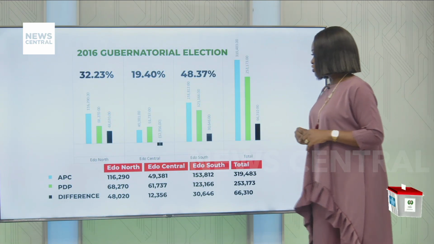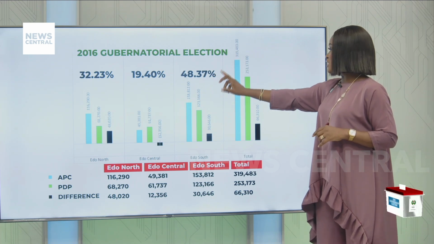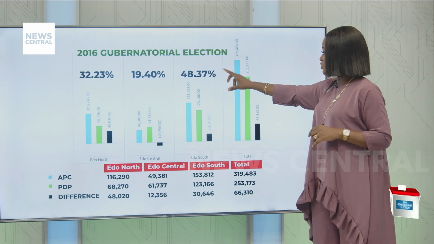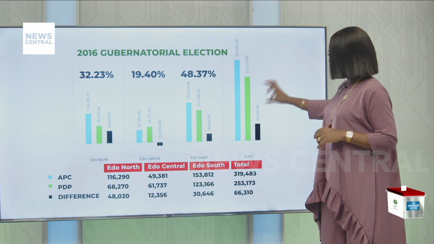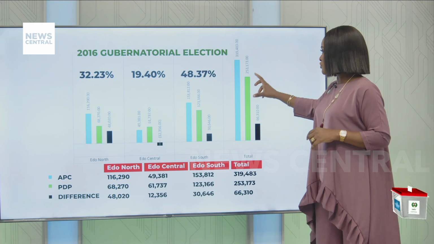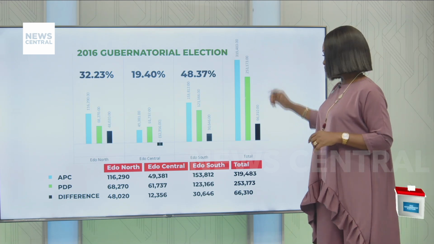So for the 2016 gubernatorial election, we're seeing Edo North right here. Edo North gave us 32.23% of the votes, and Edo Central gave us 19.4% of the votes. And Edo South gave us 48.37% of the votes. That gives you a picture of the number that usually comes from this particular place.